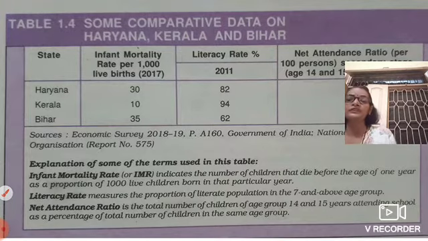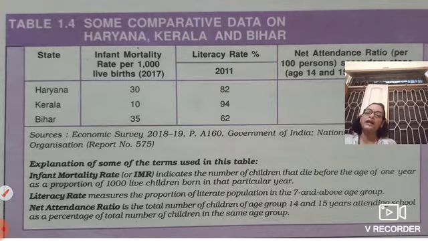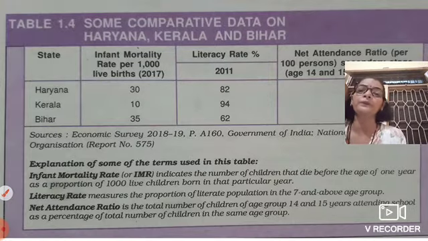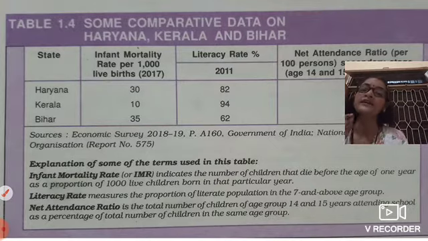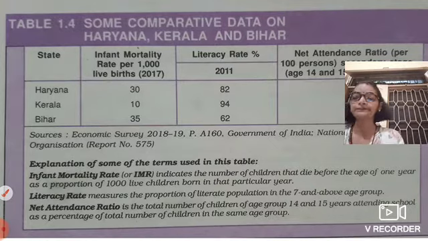Next is literacy rate, the measure of the proportion of the literate population in the 7 and above age group. When we calculate literate people, it is calculated from the age of 7. Before the age of 7, we can't calculate them as literate or illiterate.